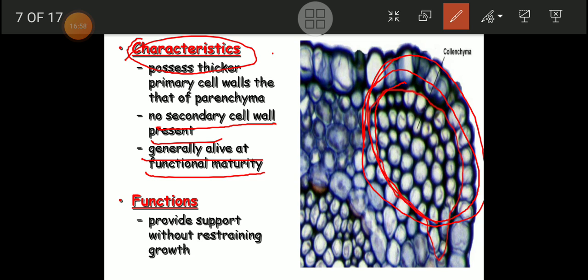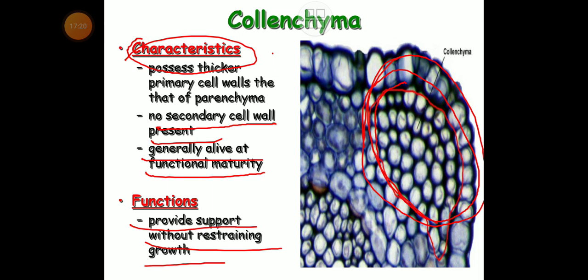The main function of this collenchyma type of cell is that it provides support without restraining growth. You have to keep in mind, it provides support without restraining the growth. So this is all about collenchyma tissue.